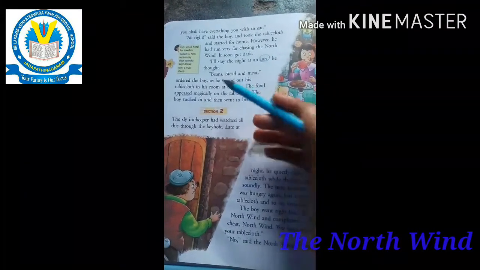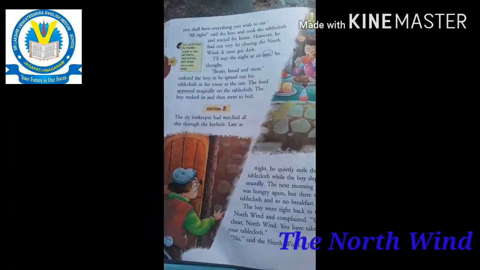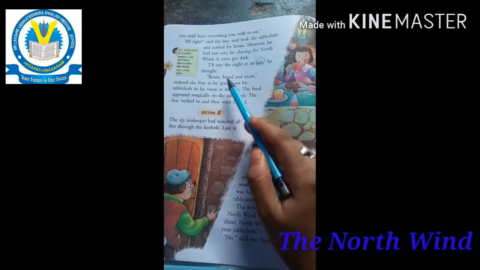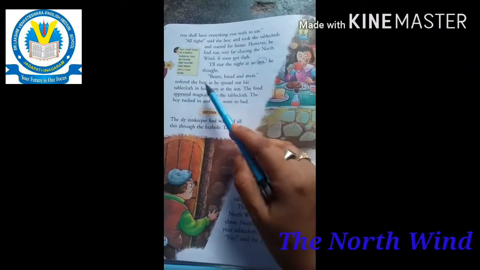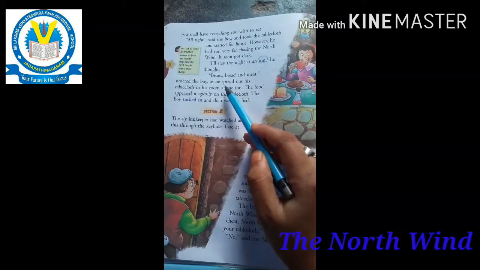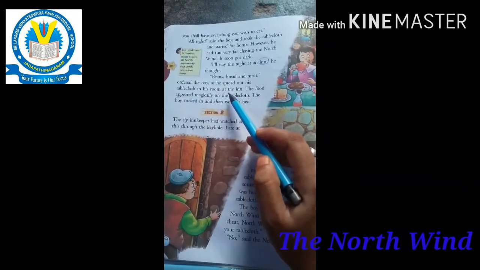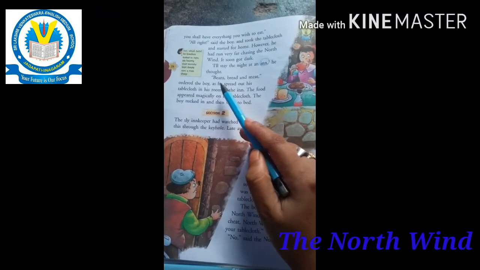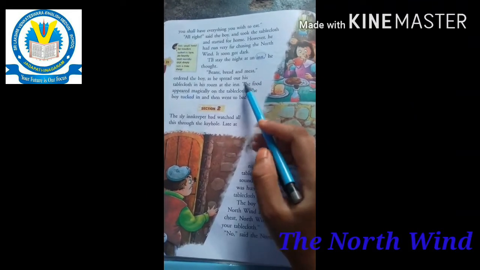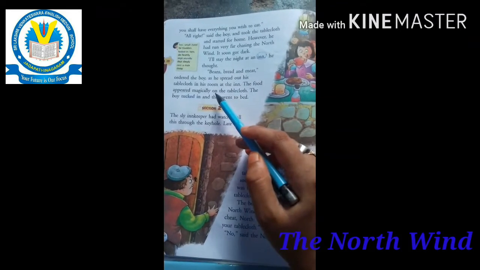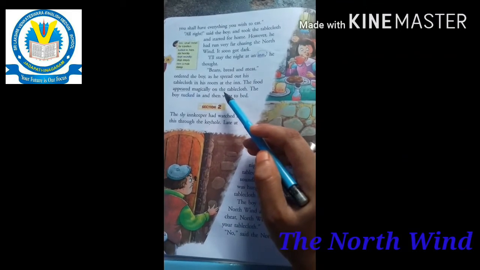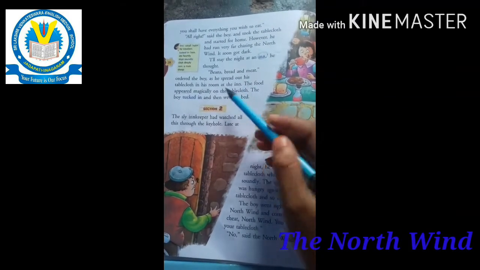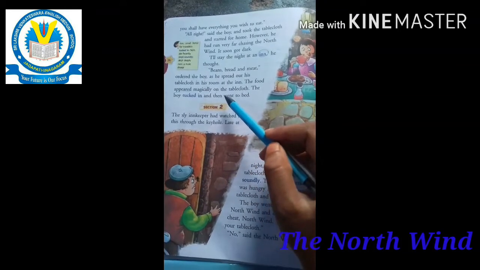He was so hungry, so he ordered beans, bread and meat. The boy spread out his tablecloth in his room at the inn. In that room he spread the tablecloth and ordered the beans, bread and meat. Then the food appeared magically on the tablecloth. The tablecloth is magical, and food appears on it.